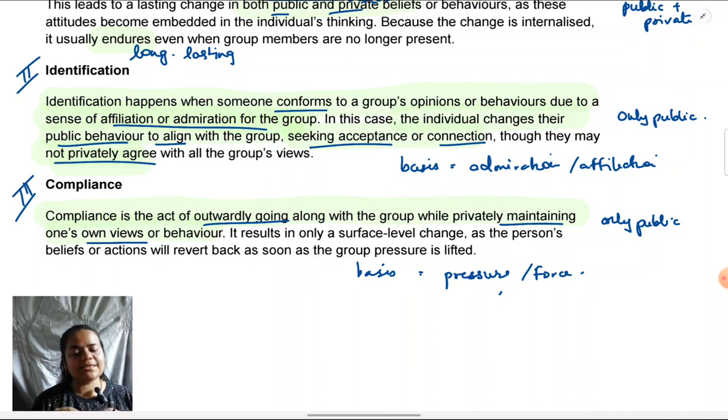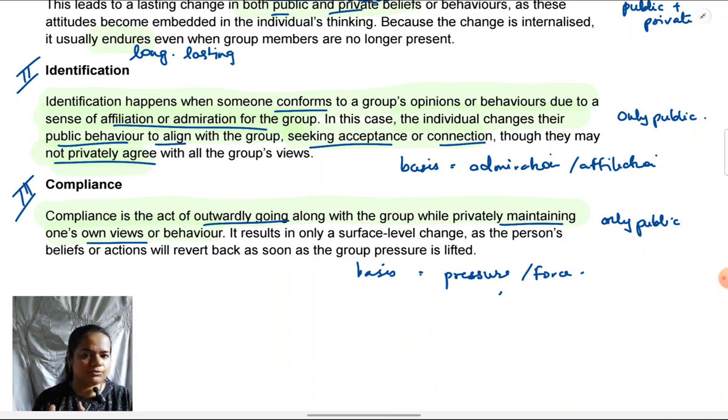So in all these cases, you comply. You feel a sense of pressure. You don't want to be isolated. Or you don't want to argue with them. You don't want to rebel. And that is why on the surface, on a public level, you do what they are doing, but in private, you do not agree with them. That is compliance.